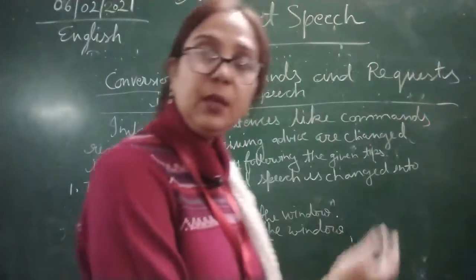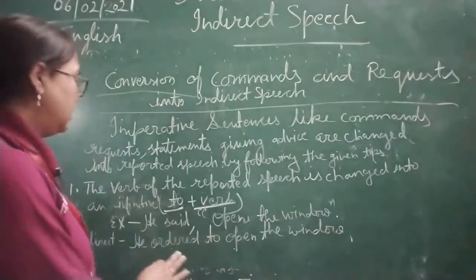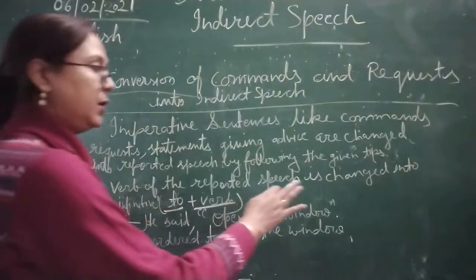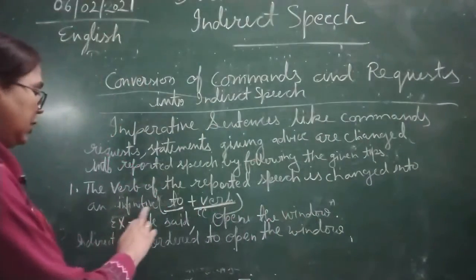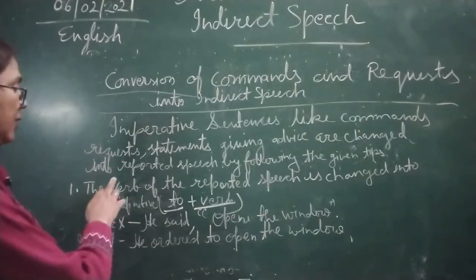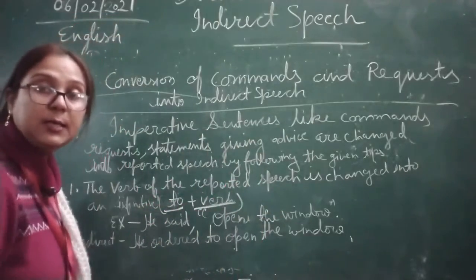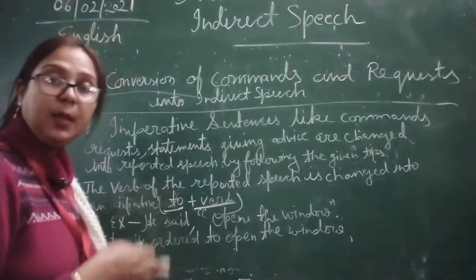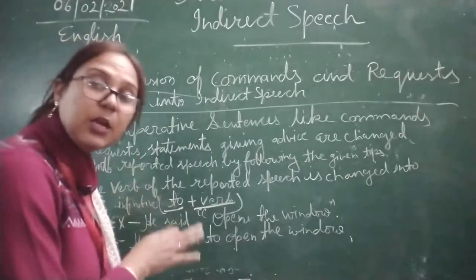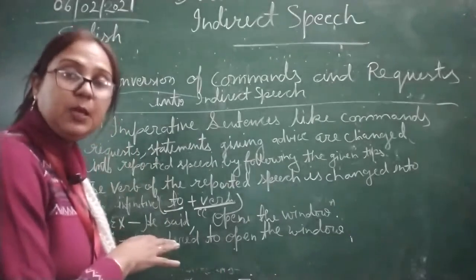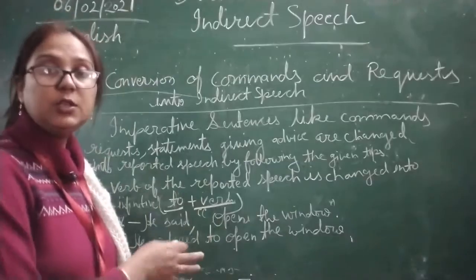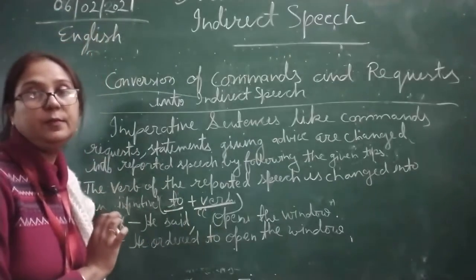Now here infinitive is used when the verb of the reported is changed into the infinitive. When these things are coming, commands, request, in the direct speech, so we will change in infinitive.